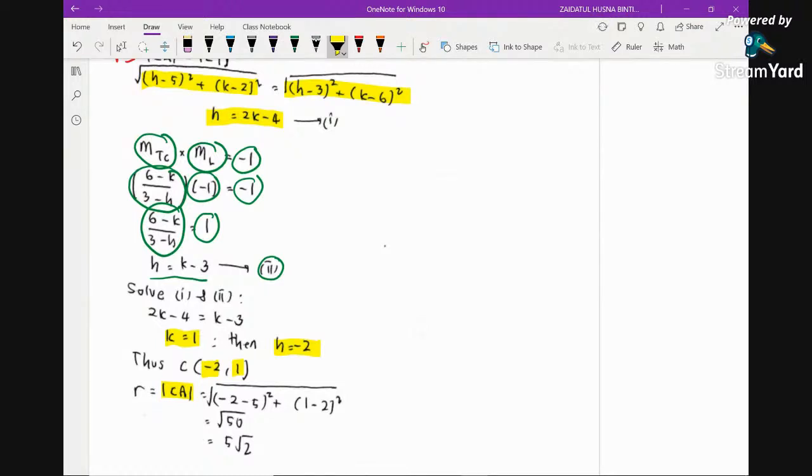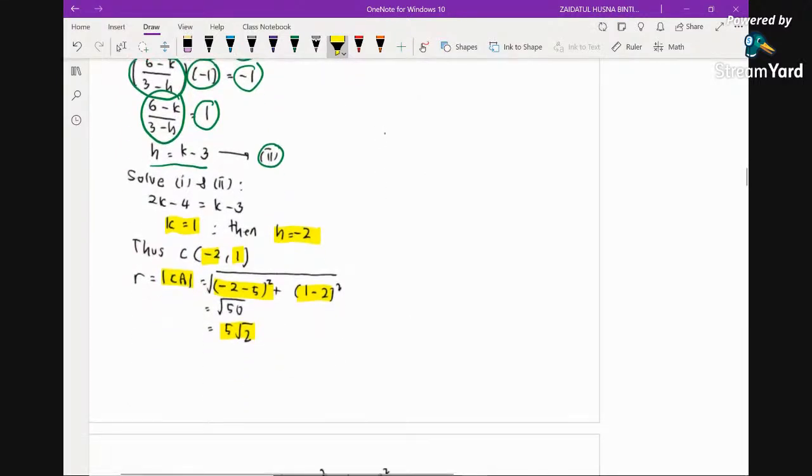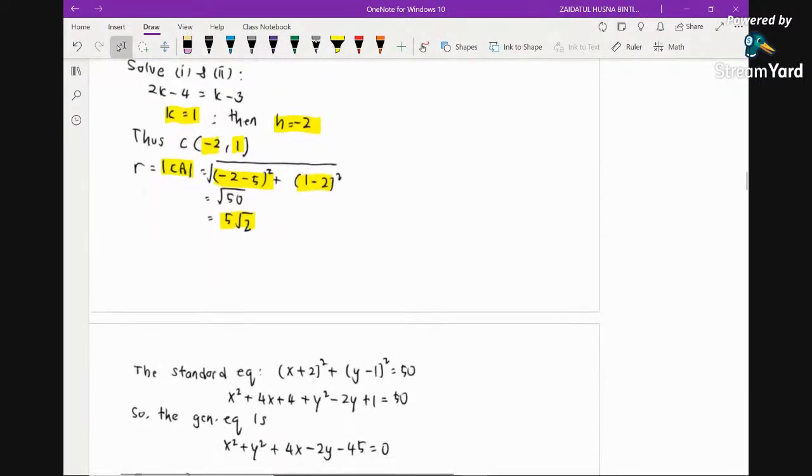Substituting the values of h and k will give you the radius to be 5 sec 2. And then the question says find the equation of circle. We just substitute the center and the radius into the standard equation, and by expanding this, you will get the equation of the circle to be x squared plus y squared plus 4x minus 2y minus 45.